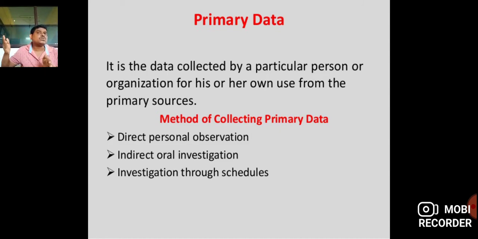Then the secondary source. Who uses the secondary source? Our college. The college analyzes which plants are available in our college, and which groups: angiosperms 5 plants, gymnosperms 6 plants, pteridophytes 10 plants. Such data given from you is called the secondary source, and that is the indirect oral investigation.